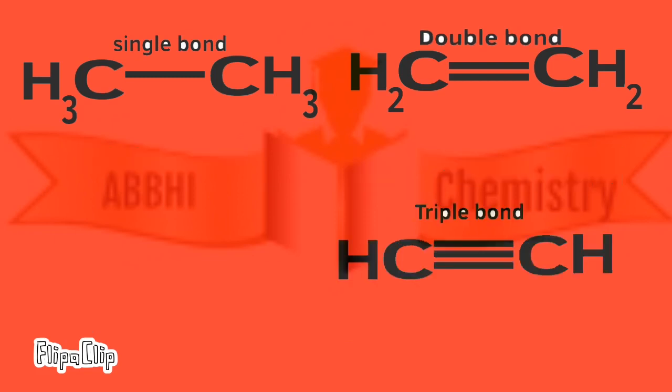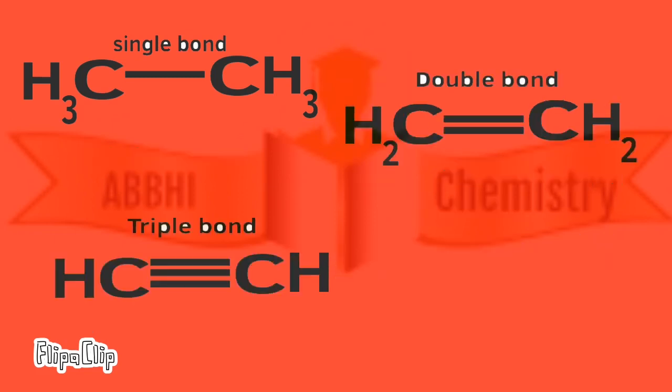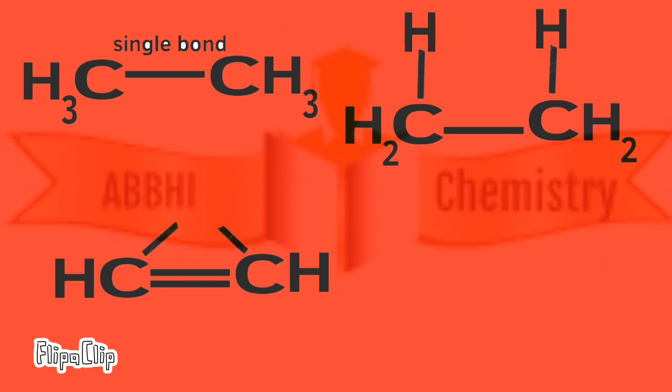Saturation means satisfied. C single bond C is satisfied, meaning it cannot take or add anything further. Whereas C double bond C and C triple bond C are called unsaturated. That means they are unsatisfied; a bond can take more. Look at the animation of the double bond and triple bond. What you can observe is that they can add more hydrogens to it.